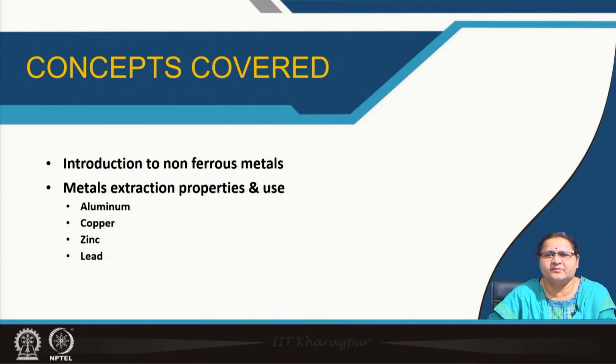Some salient properties and uses. We will try to cover aluminium, which has the maximum use in the building industry as a non-ferrous metal. Next, we have copper, zinc, lead, and we had also discussed sometime tin, which was used in the Pilkington process of making glass.